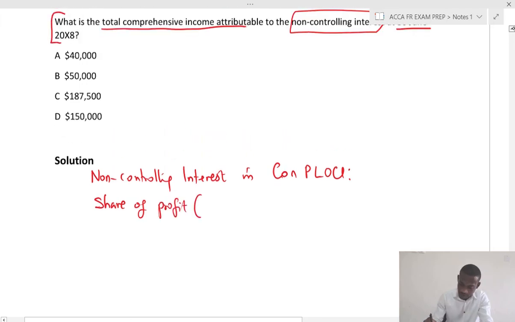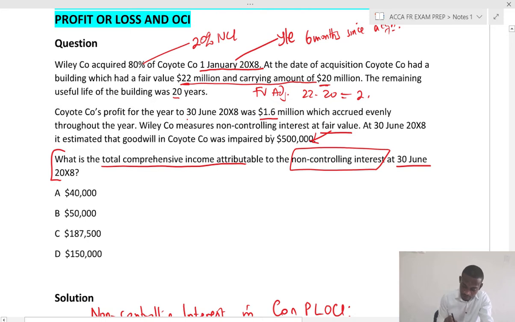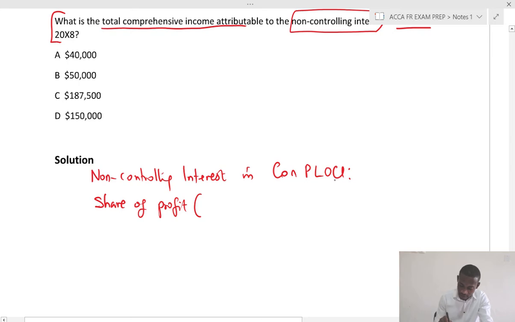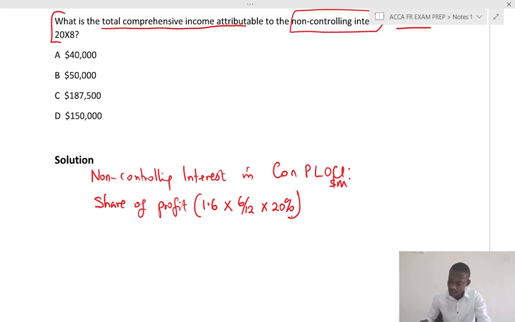So from the question, the profit made for the year was 1.6 million. So let's say this is in million. So 1.6 times, remember, it's time apportionment, so times 6/12. Then times 20%. So let's see, 1.6 times 6 divided by 12 times 0.2. And that should give us 0.16.